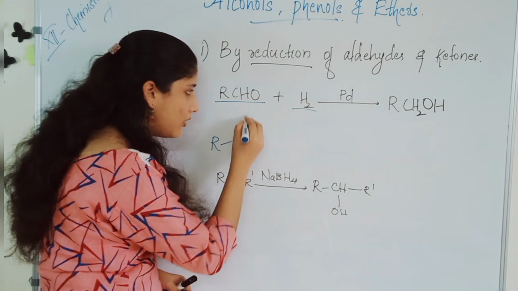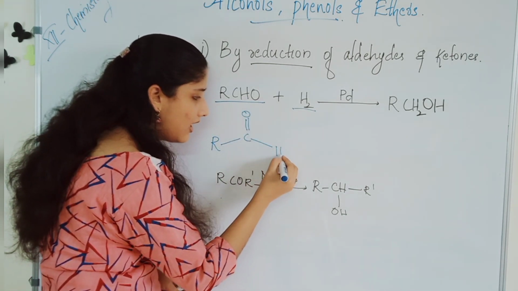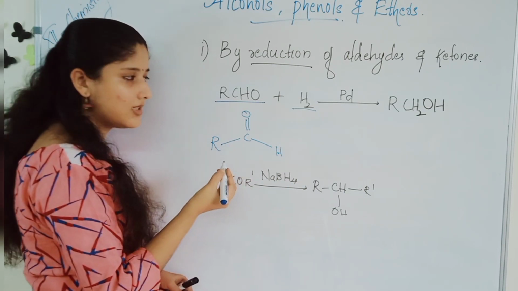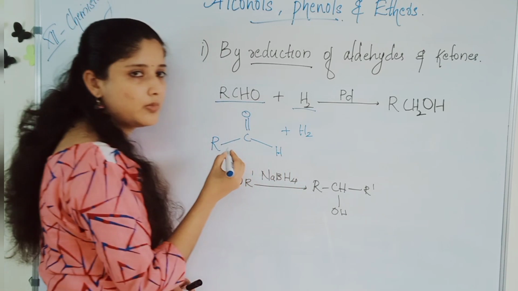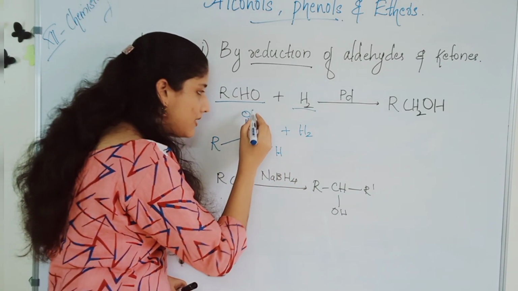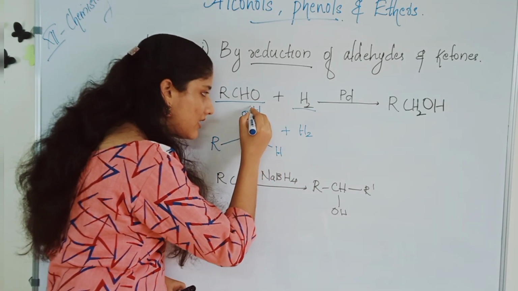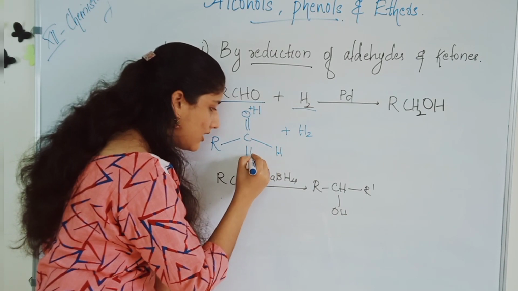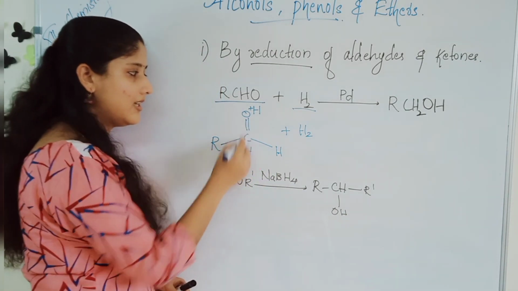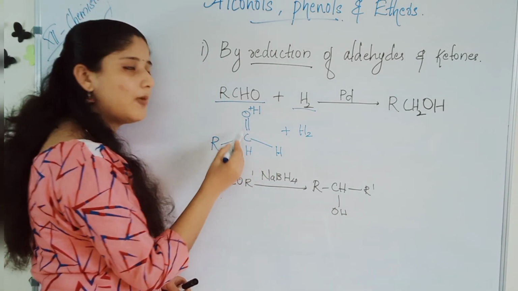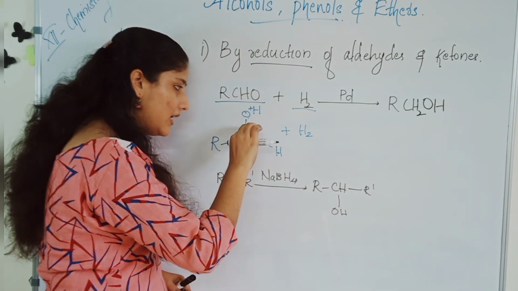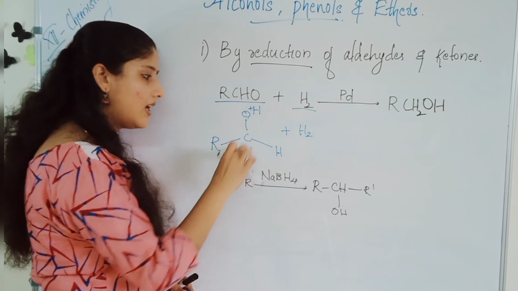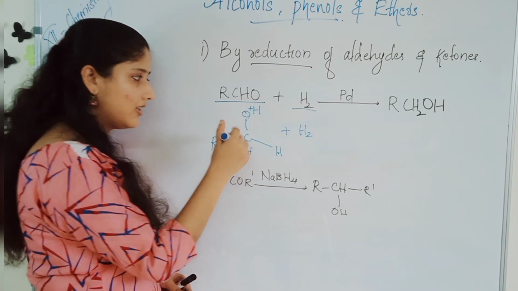This is the aldehyde RCHO, and we are adding hydrogen H2. One hydrogen is added here and another hydrogen is added here. The carbonyl C=O undergoes reduction. This double bond breaks and one hydrogen is added on each side.